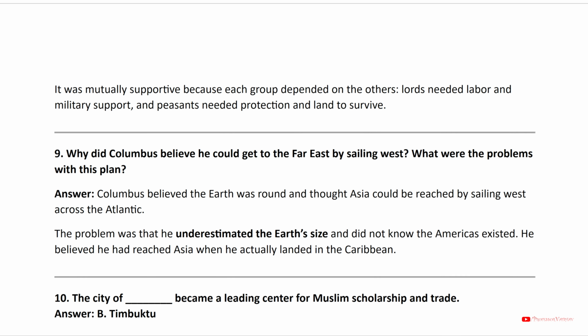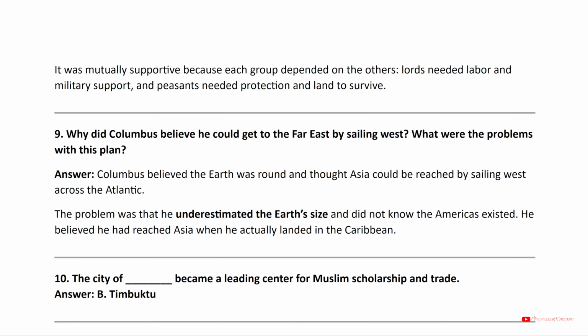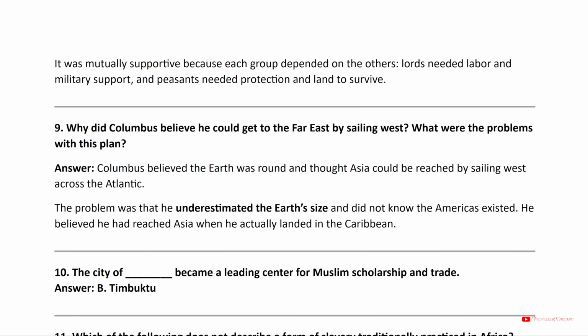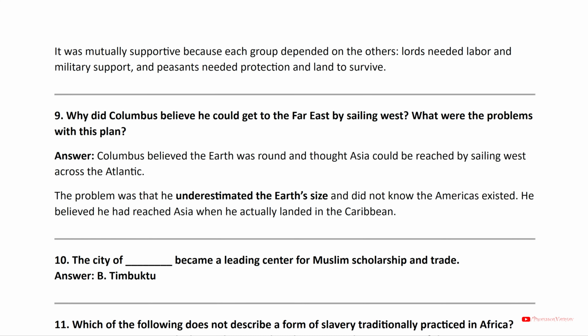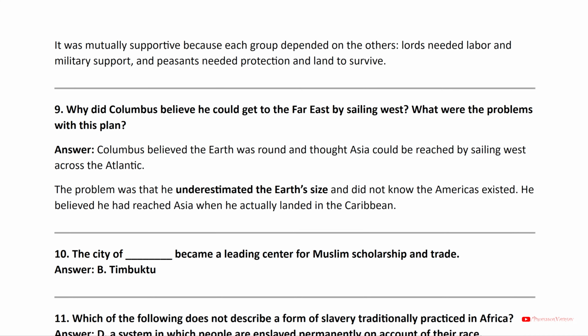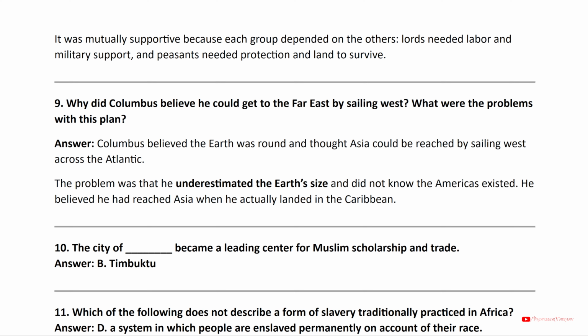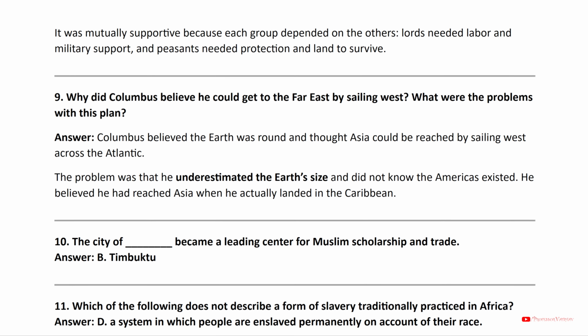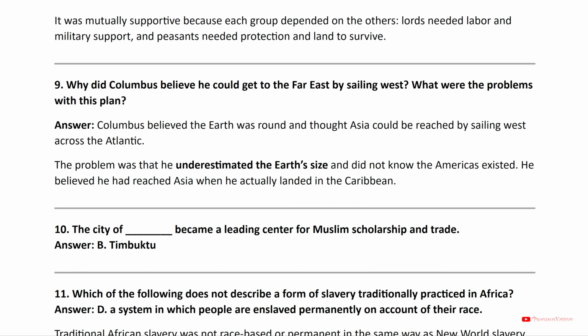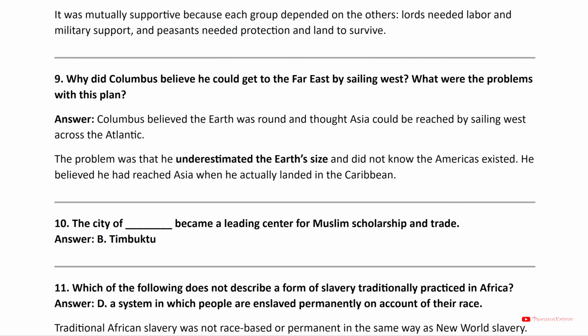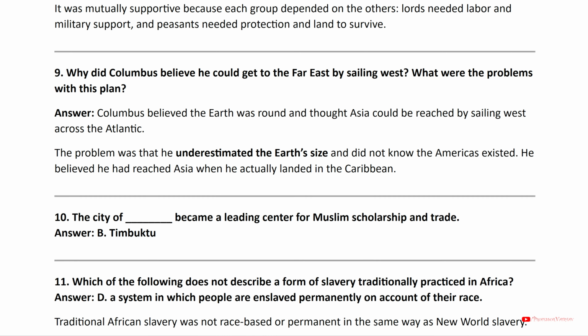Lords needed labor and military support, and peasants needed protection and land to survive. 9. Why did Columbus believe he could get to the Far East by sailing west? What were the problems with this plan? Answer: Columbus believed the Earth was round and thought Asia could be reached by sailing west across the Atlantic. The problem was that he underestimated the Earth's size and did not know the Americas existed. He believed he had reached Asia when he actually landed in the Caribbean.